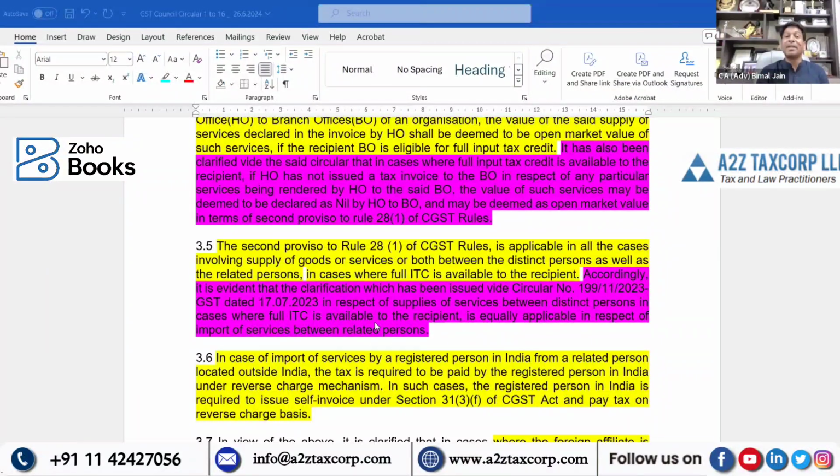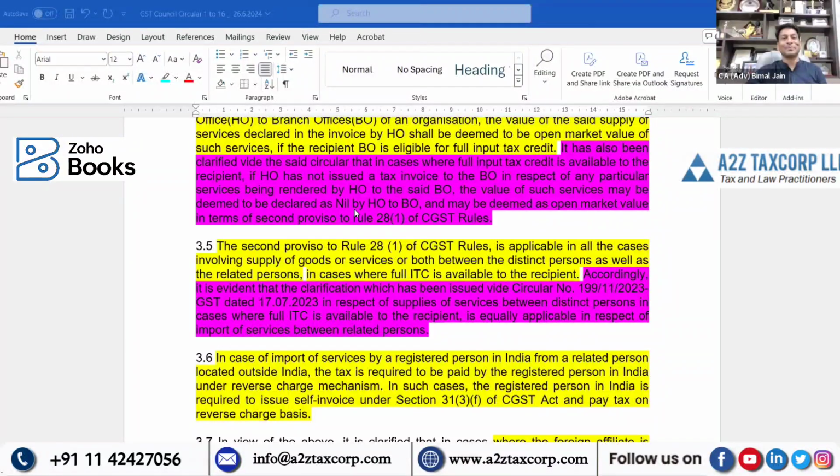So what happened? In such cases, circular 199 clarified that value of such services may be deemed to be declared as nil by HO to branches and may be deemed as open market value in terms of second proviso to Rule 28, Sub-Rule 1.